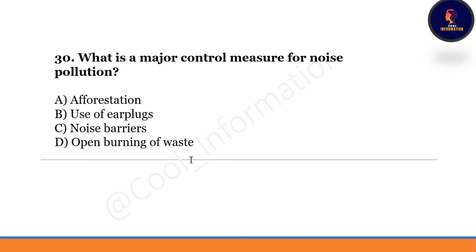Next question. What is the major control measure for noise pollution? Option A is afforestation, option B, use of earplugs. Option C, noise barriers. Last option is open burning of waste. Both these options are very confusing, noise barriers or use of earplugs. But the use of earplugs cannot be the major control measure for noise pollution. So C will be the correct one. Noise barriers is the major control measure for noise pollution.